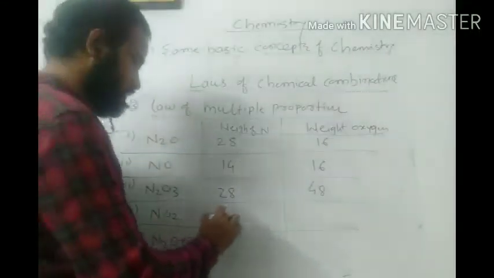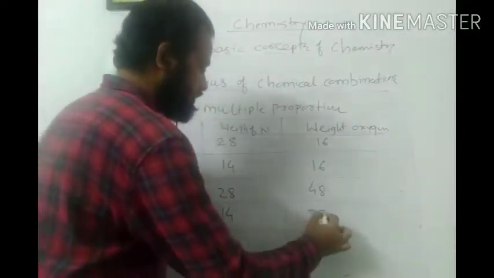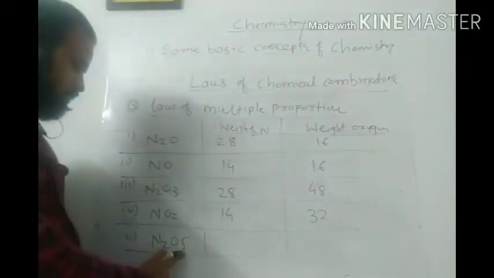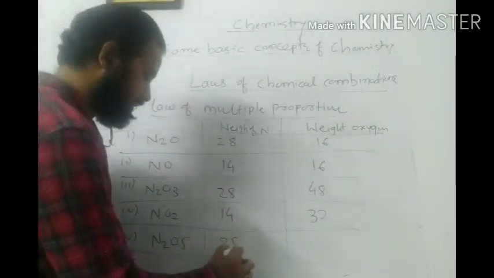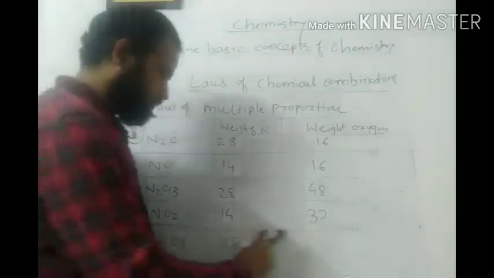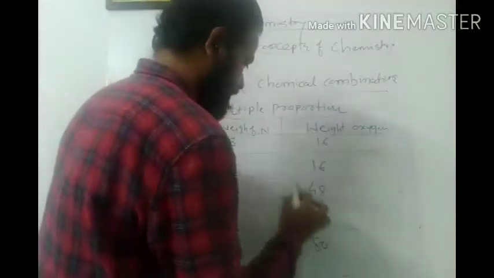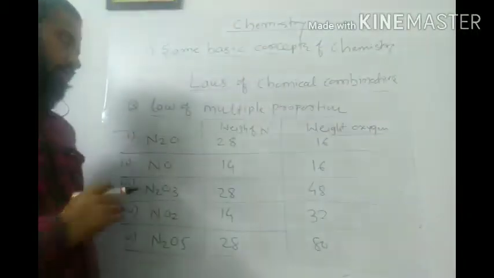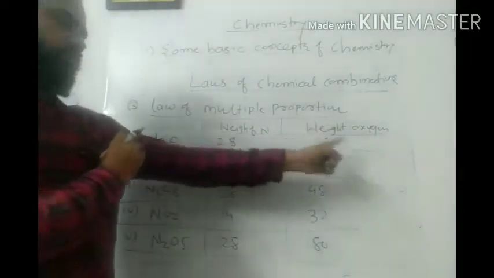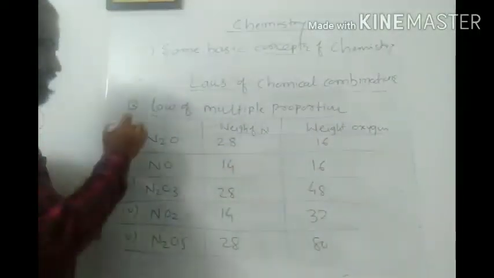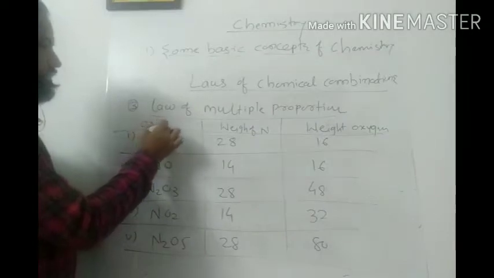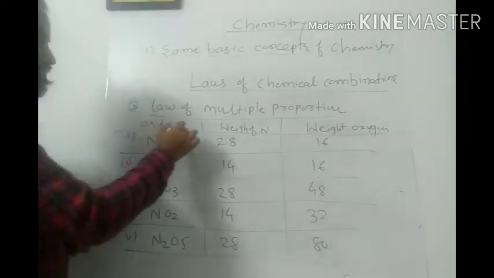Then NO2 means 14, and O2 means 32. Then N2O5 means again 28, and O5 is 16 times 5, which is 80. So I am writing down the weight of nitrogen and the weight of oxygen for the oxides of nitrogen.